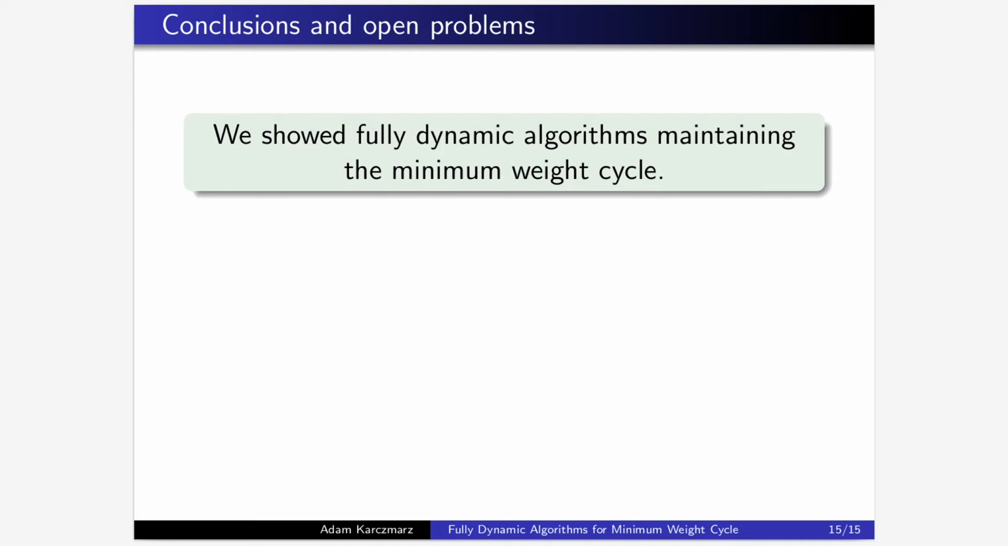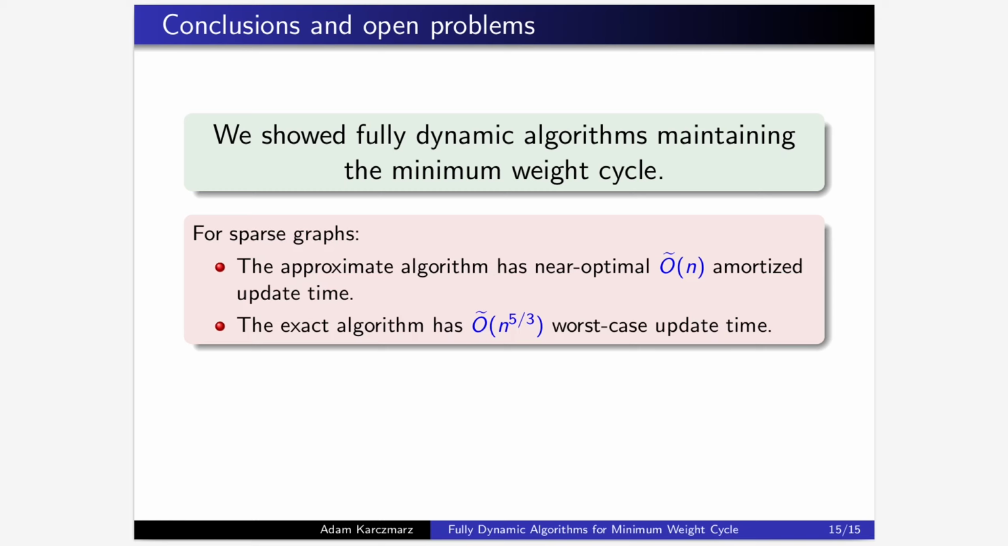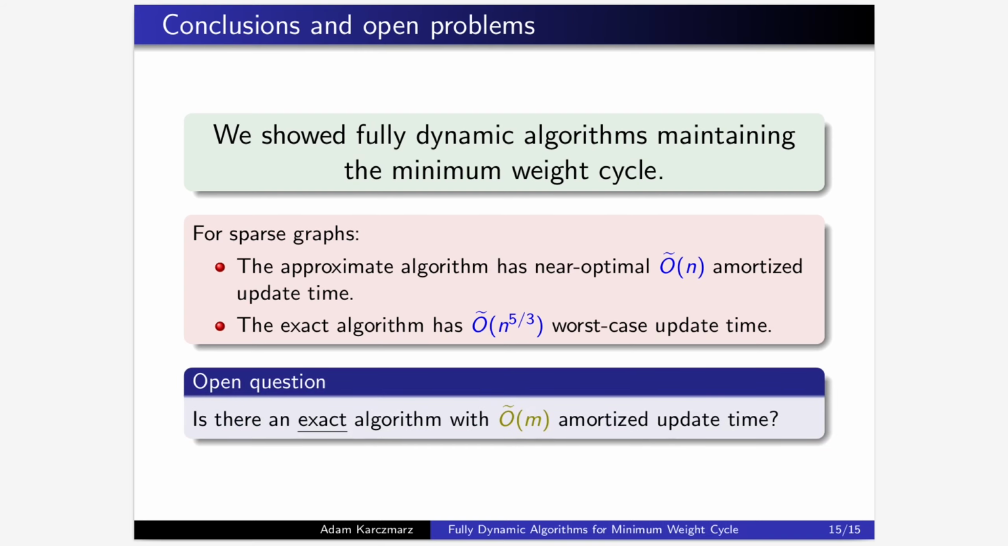To conclude, in our paper we showed fully dynamic algorithms maintaining the minimum weight cycle of a real weighted directed graph. For sparse graphs, our approximate algorithm has near linear amortized update time, which is close to optimal, whereas the exact algorithm has truly subquadratic order n to 5/3 worst case update time. Perhaps the most natural question that arises here is whether the bound that we got in the approximate setting can also be achieved with an exact algorithm.